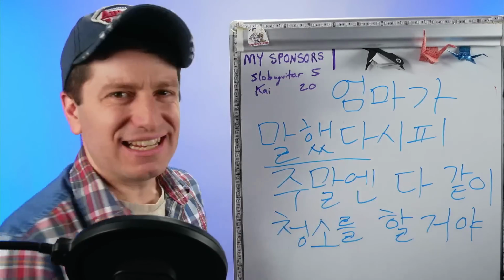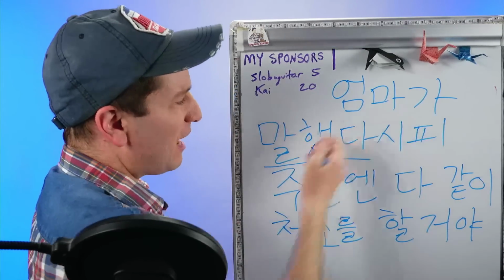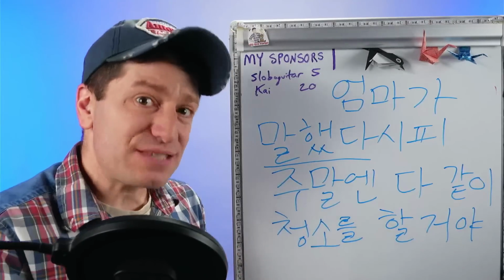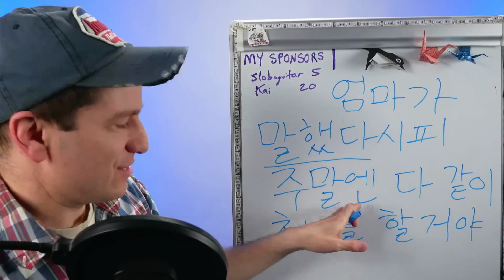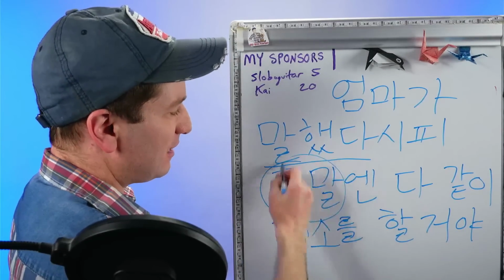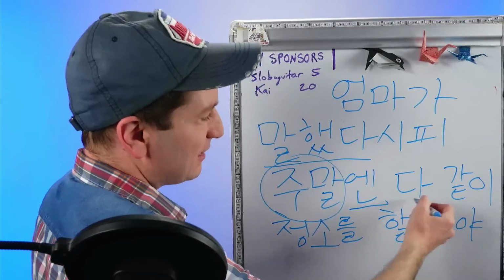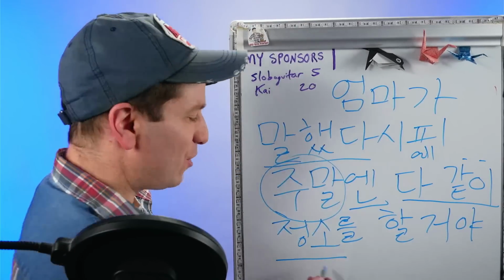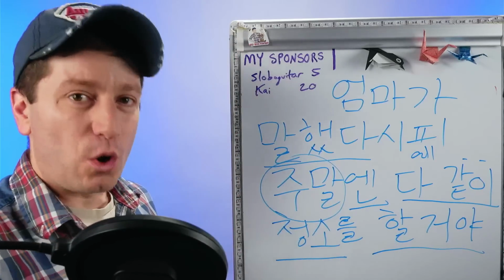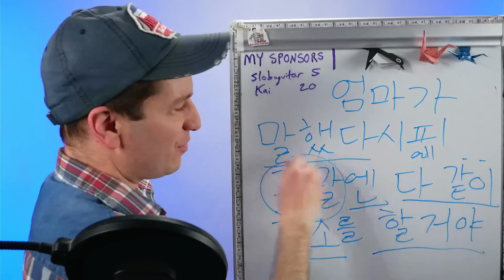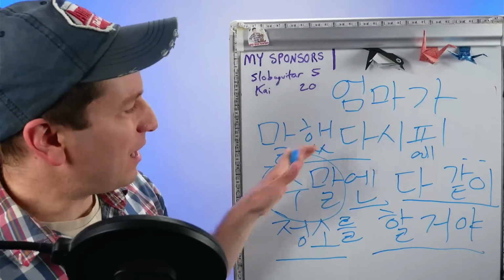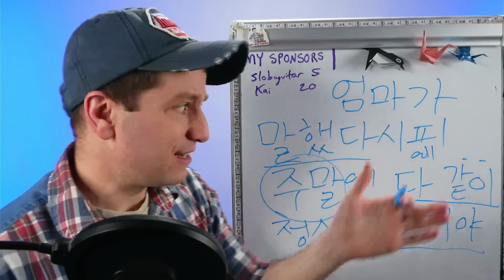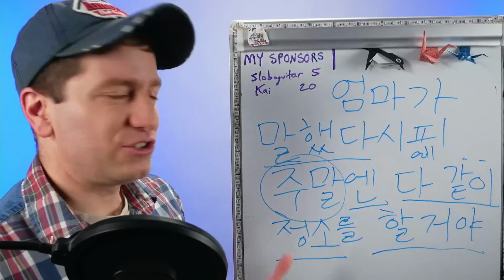말하다, to say something. So in this case, 엄마가 말했어요. Mom said, 엄마가 말했다시피. As mom said, 주말에는, so on the weekend, 주말 is weekend, 엔 is 에는, 주말엔 다 같이 all together. 청소 is cleaning. 청소를 할 거야. We're going to do the cleaning all together on the weekend, as mom said. 엄마가 말했다시피 주말엔 다 같이 청소를 할 거야. As mom said, on the weekend, we're all going to do cleaning together.